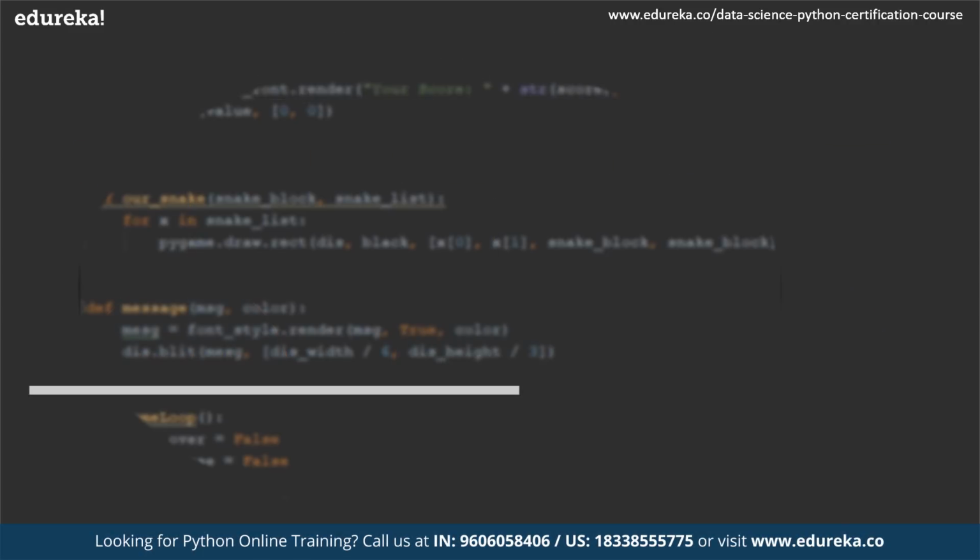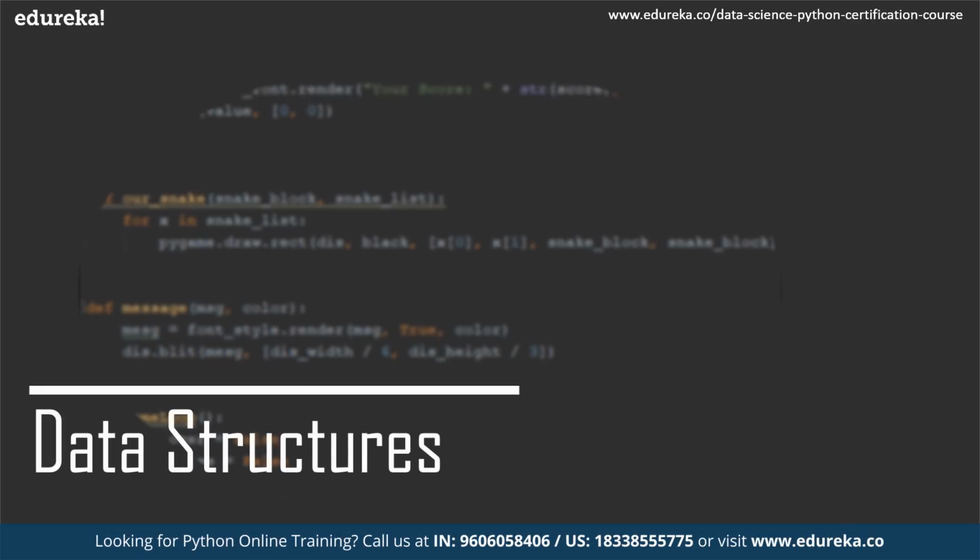So now moving on towards the next very important topic of this session, which is data structures in Python. So what exactly is a data structure? Data structures allow you to organize your data in such a way that it enables you to store collections of data, relate them, and perform operations on them accordingly. Python has implicit support for data structures, which enables you to store and access data. These special data structures of Python are nothing but lists, dictionaries, tuples, and sets. Python allows its users to create their own data structures as well. The most prominent data structures of this section are stacks, queues, trees, linked lists, and so on.